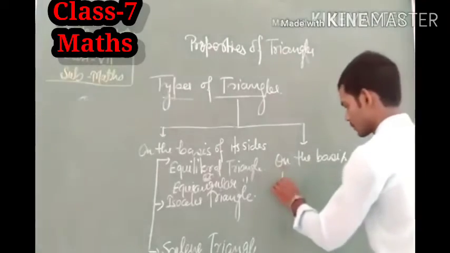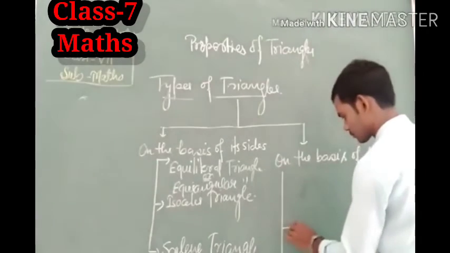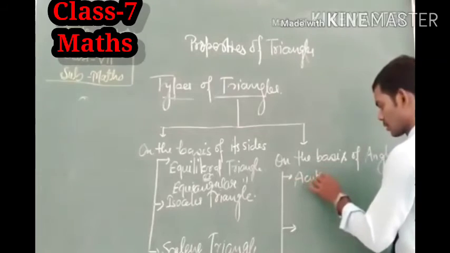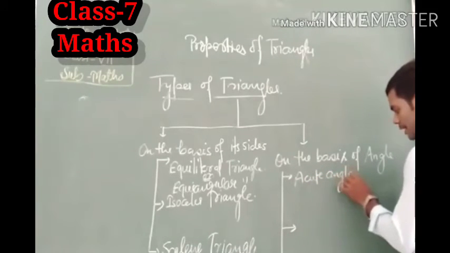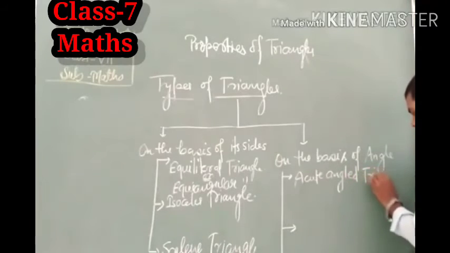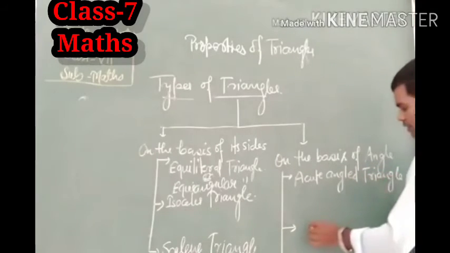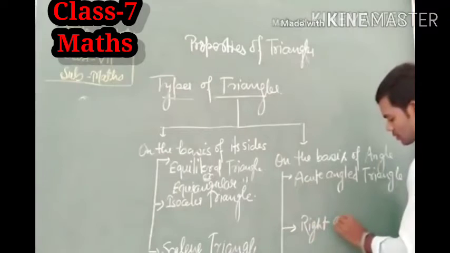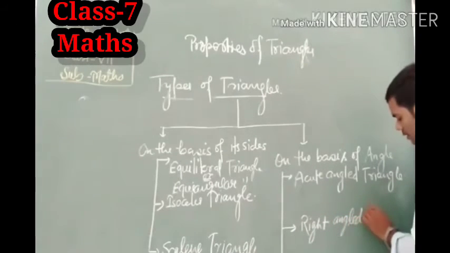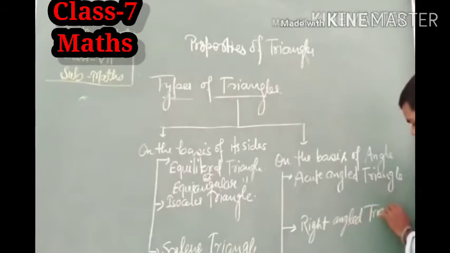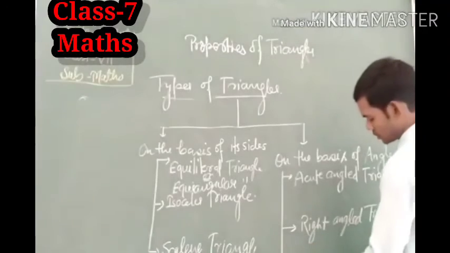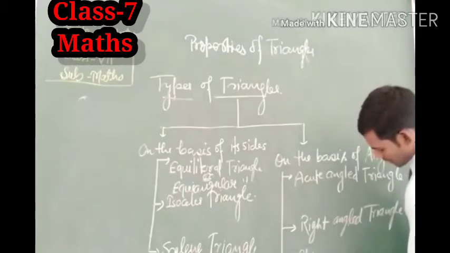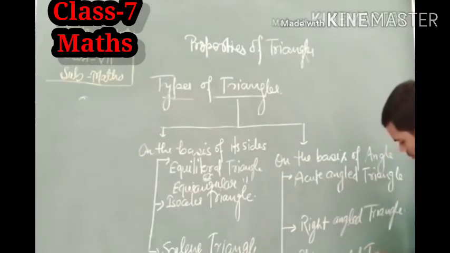So they are: the first name is acute angled triangle. The second is right angled triangle, and the third is obtuse angled triangle.